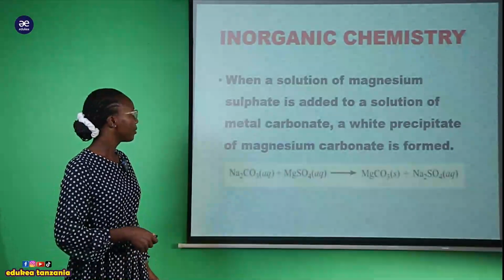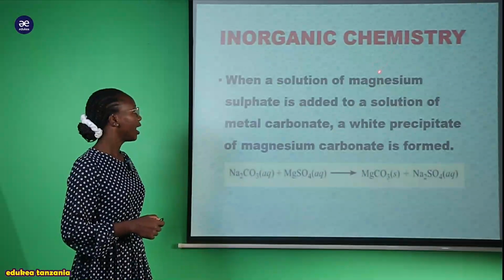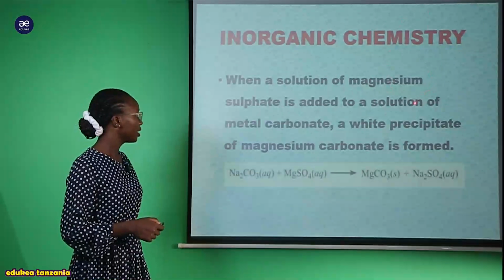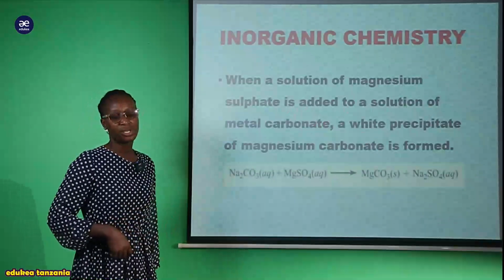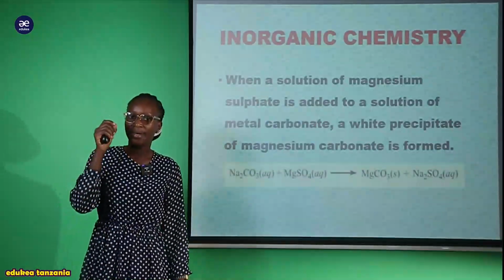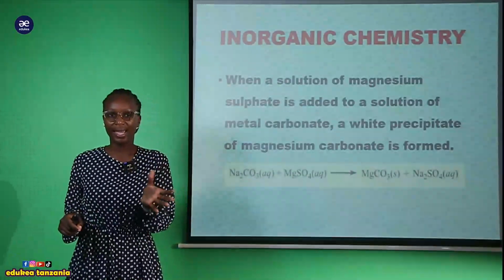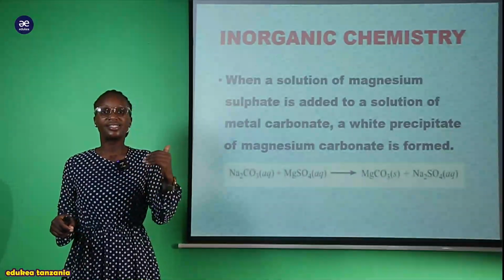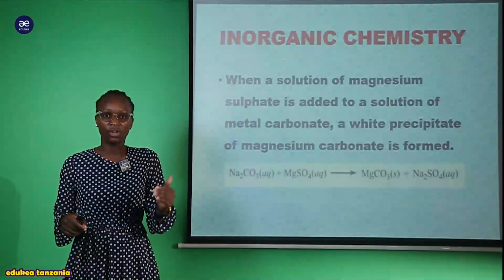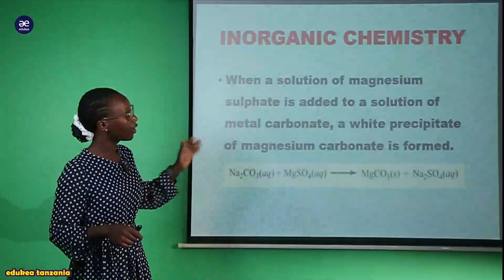For instance, anasema when a solution of magnesium sulfate is added to a solution of metal carbonate. Sasa tunakuja kuanza kuangalia kwenye metal carbonate tunaenda kupata picha gani ili tujue kwamba this is one among of the distinguishing or the chemical test for this compound.